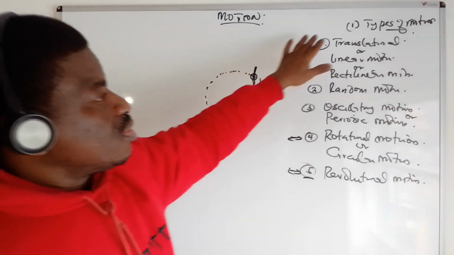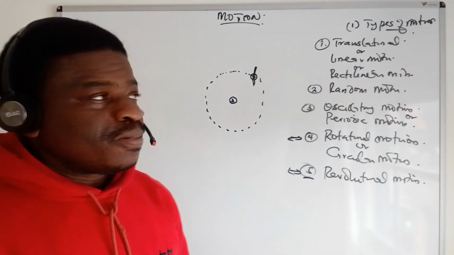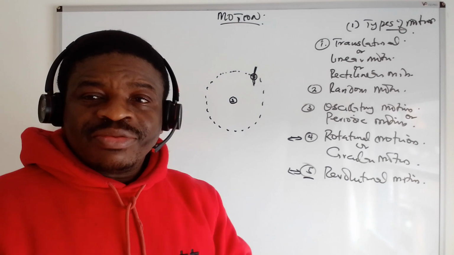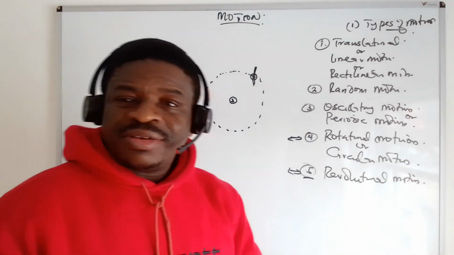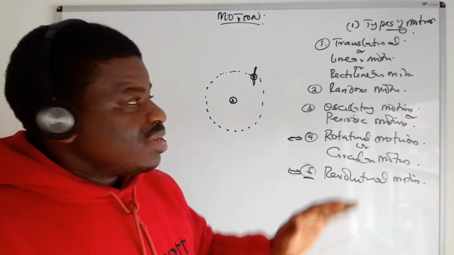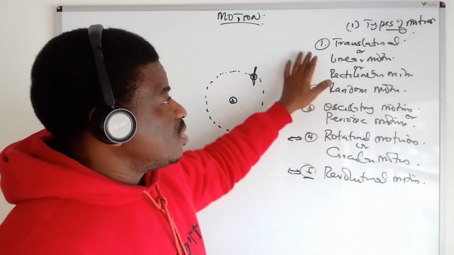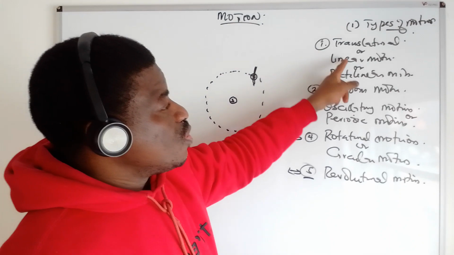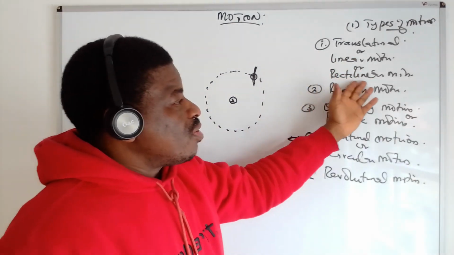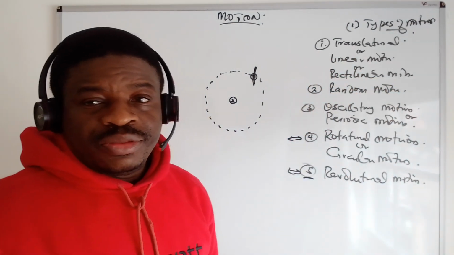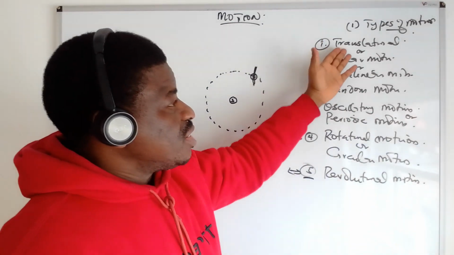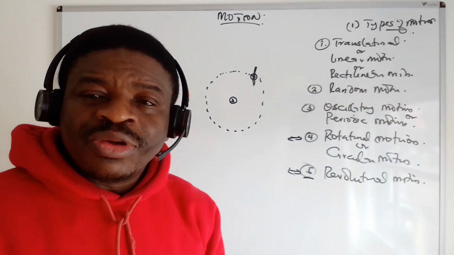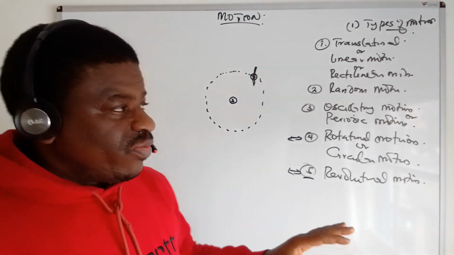So on motion, let's talk about the types of motion. Categorically, it is five. Some places you will be hearing nine, but centrally, we have five types of motion. The first one is translational motion, which you also call linear motion or rectilinear motion. Either way you call it, this is the first aspect which we are going to heavily deal with first in this class.